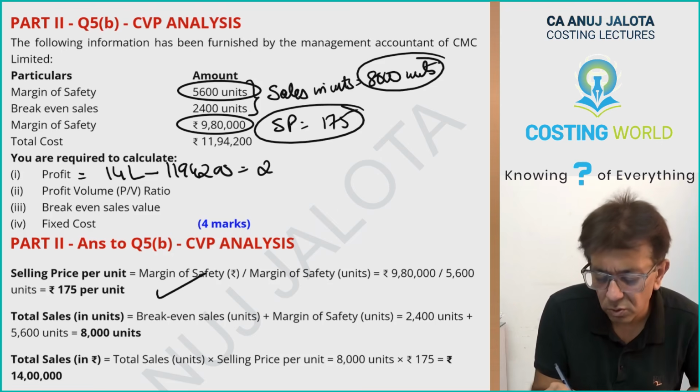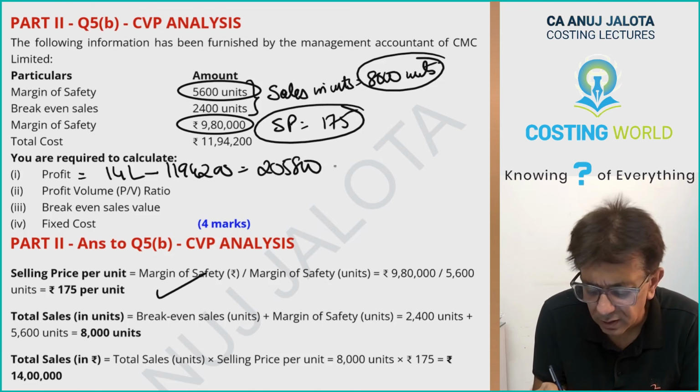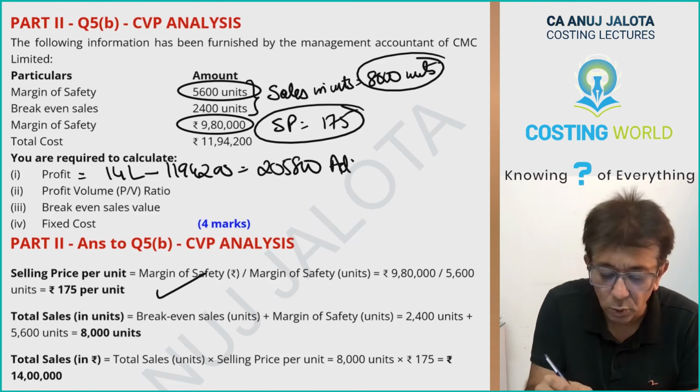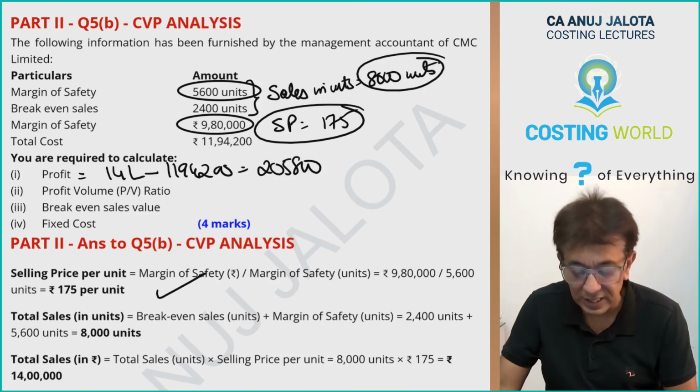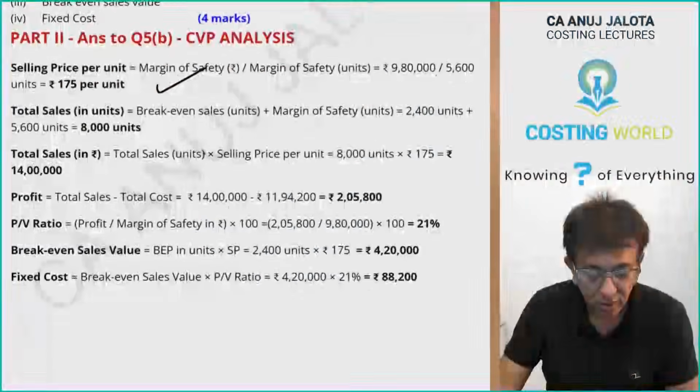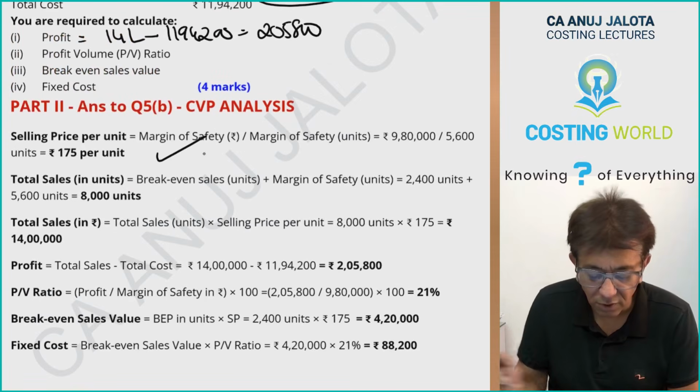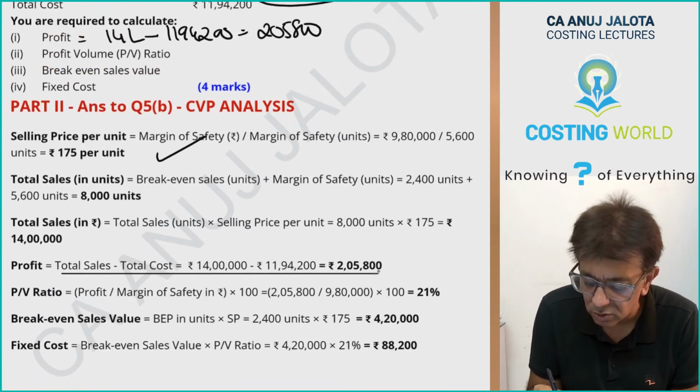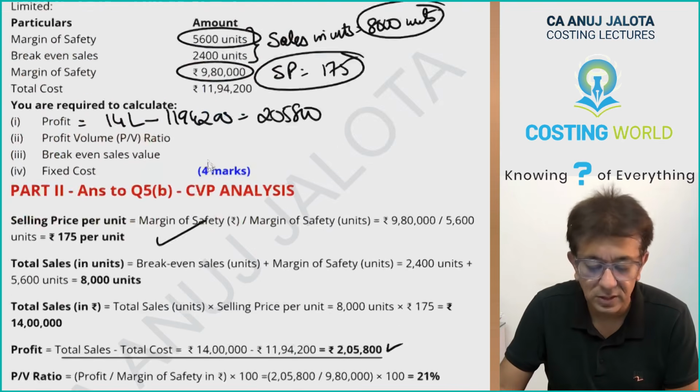So therefore 205,800. Sorry, not adverse. This is not standard costing. Okay, so this should be your profit. I must have written this answer somewhere below over here. Profit, total sales minus total cost, 205,800. This was one of the answers. Okay, further.